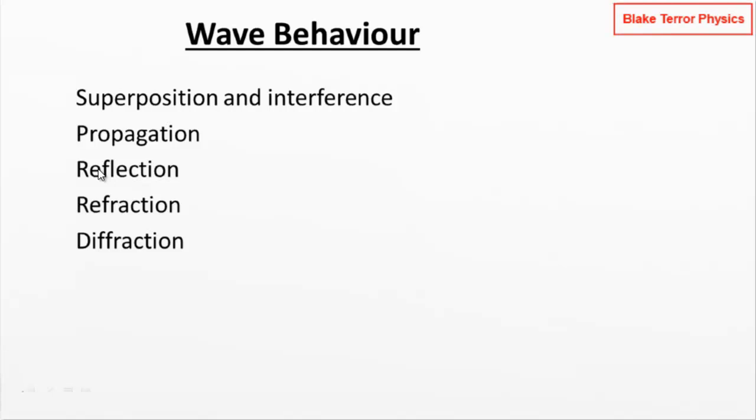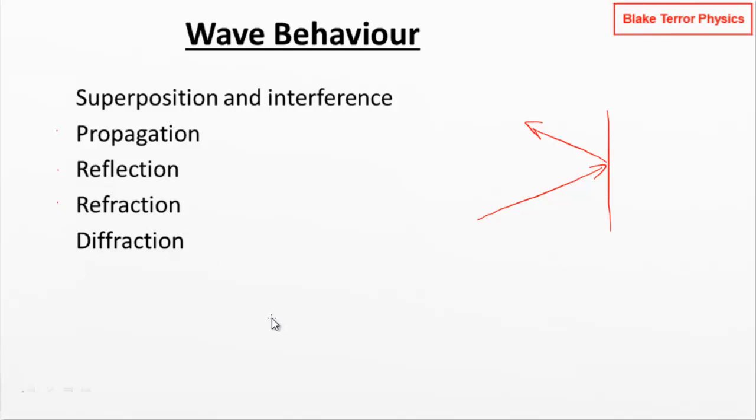So we've got superposition and interference. This is what happens when more than one wave meets at a particular point in space and time. So how do waves combine together? Then we've got propagation. How does a wave move through space and time? Reflection, what happens when a wave meets a boundary between two different media. It's bouncing back. If it's approaching a boundary in one medium, it reflects back, it stays in the same medium.